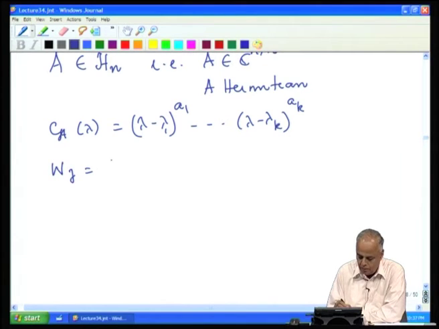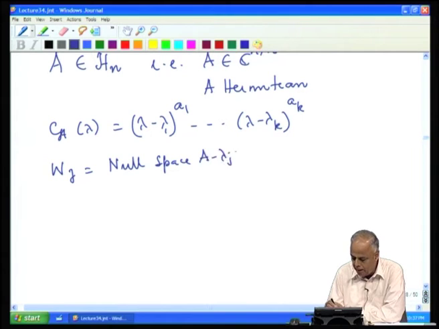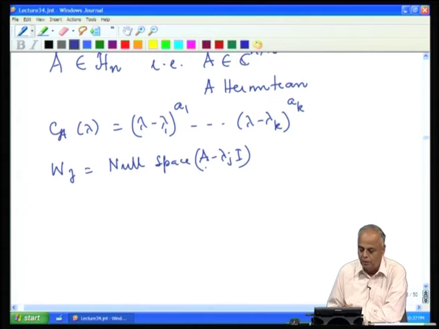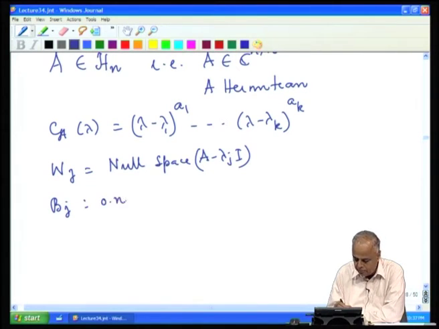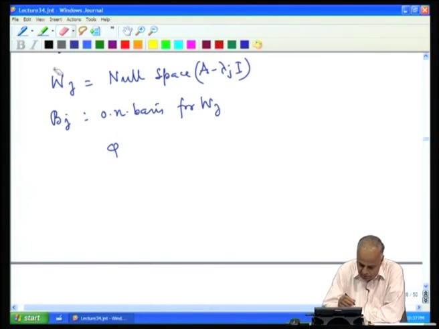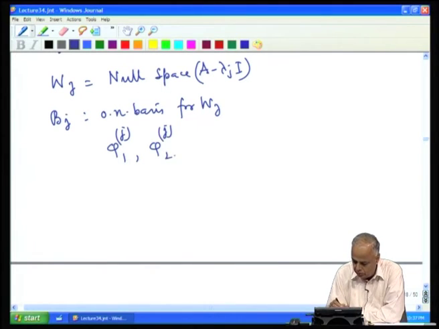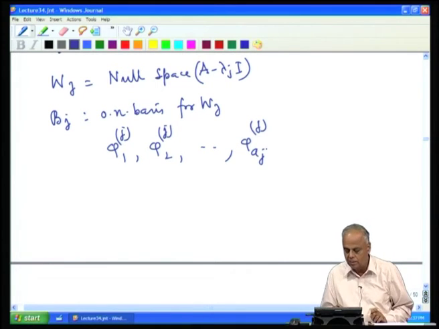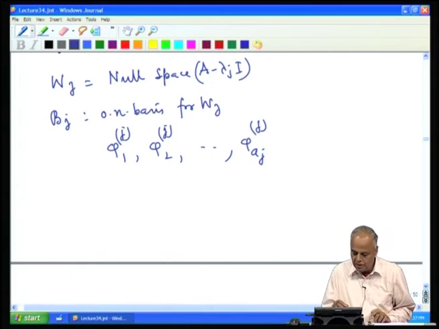W_j to be the null space of A minus lambda_j I, which is the eigenspace corresponding to lambda_j, and then we have the orthonormal basis for W_j, which we denote by phi_1^j, phi_2^j, up to phi_{a_j}^j. This is the notation we had used in the last lecture, corresponding to the jth eigenvalue.